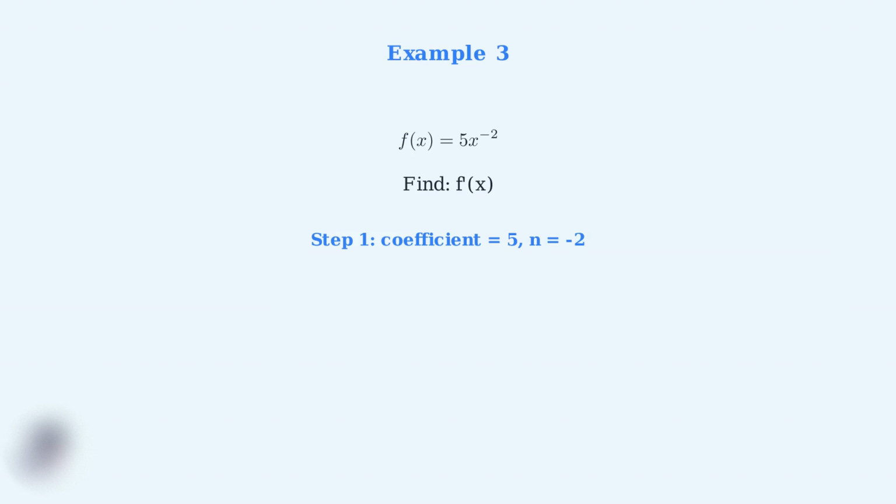For our final example, let's include a coefficient. Find the derivative of f of x equals 5 times x to the negative 2. Step 1. Identify the coefficient and exponent. The coefficient is 5 and n equals negative 2. Step 2. Apply the power rule. The coefficient stays, and we multiply by the exponent and subtract 1 from it. Step 3. Simplify. 5 times negative 2 equals negative 10, and negative 2 minus 1 equals negative 3. The final answer is negative 10 over x cubed.